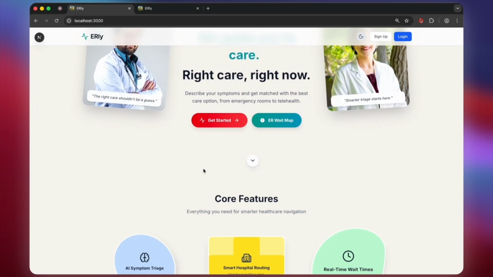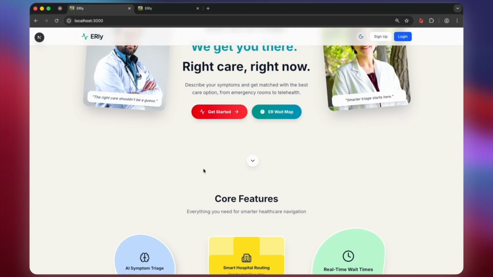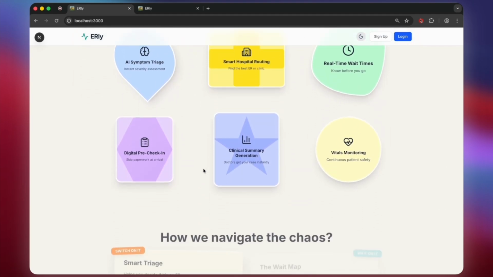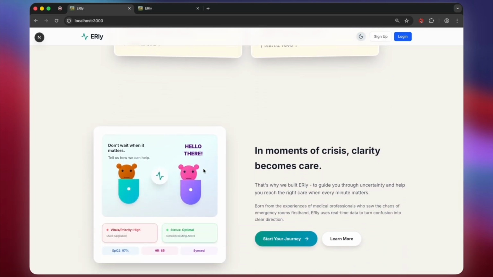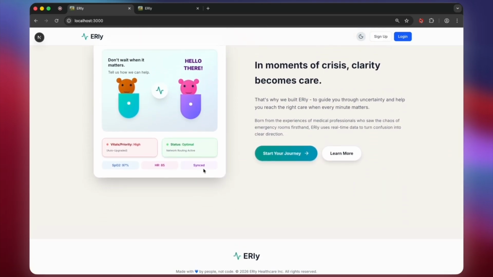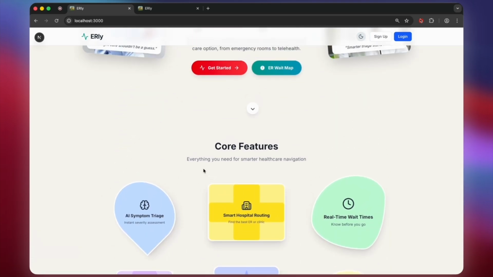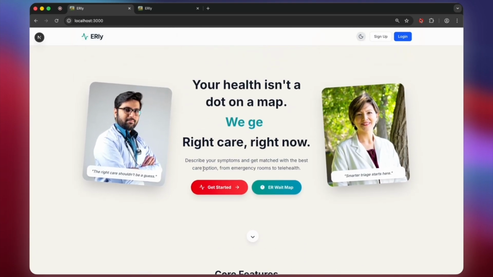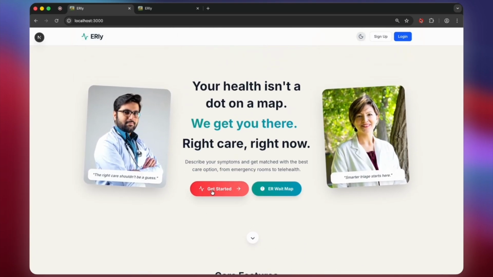That's why we built ERly, to close that gap between something's wrong and I know where to go and I know what to expect, before you leave the house. Our tagline is right care, right now. We're not replacing a doctor, but we're giving you clarity so that you can make a better decision and, when possible, avoid the worst waits. Let me show you how it works.